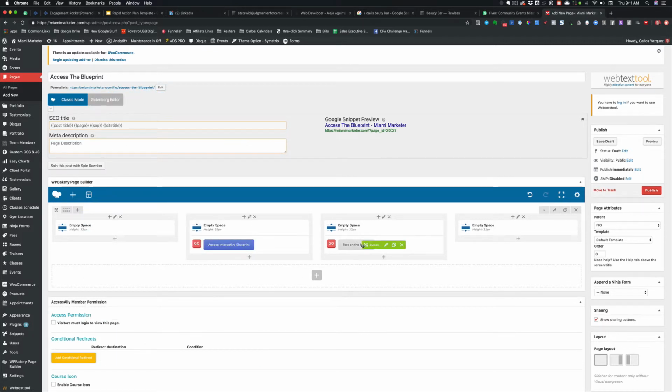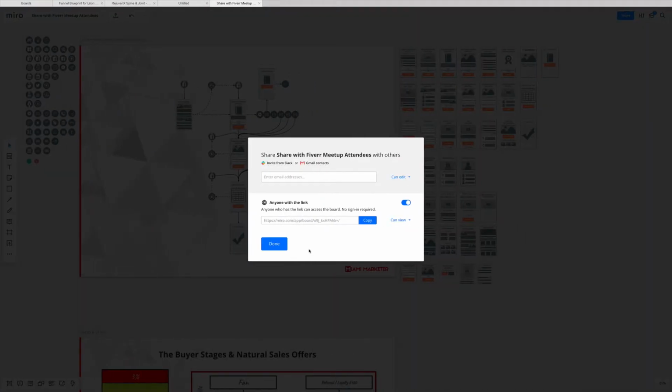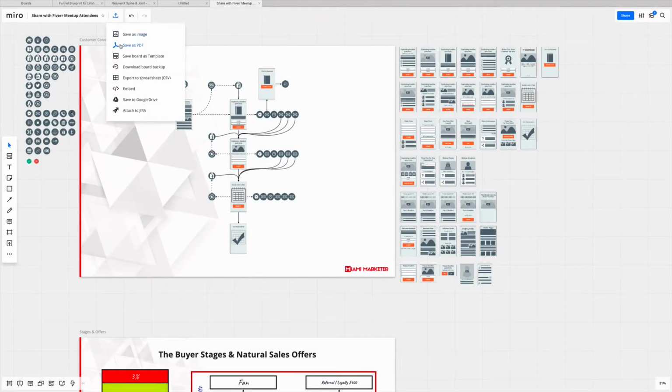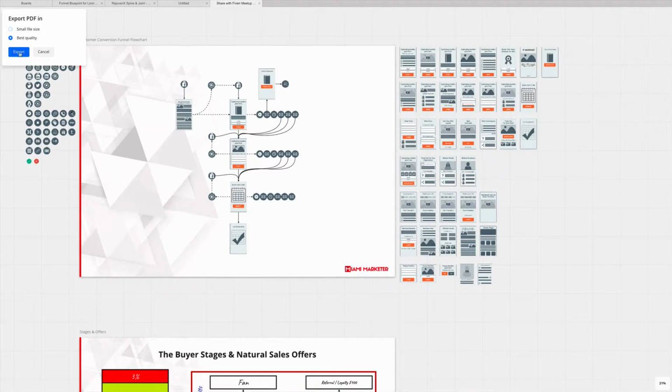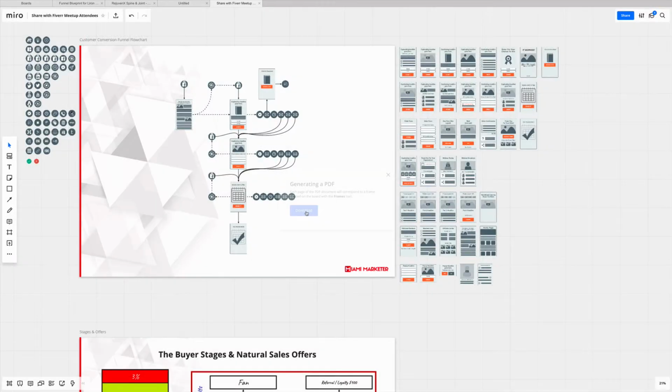Save. All right. And then this one is going to be to download the file, but I need to upload the file first. So where's my media? All right, let me download it first. So let me go ahead and do file, save as PDF, best quality, export, download.